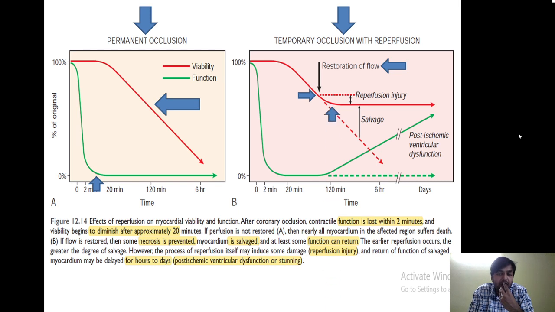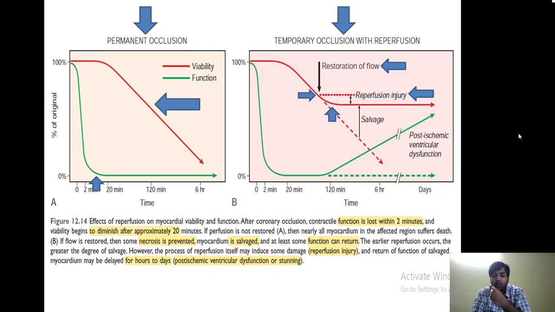What we see is that it is at a later point that the myocardium starts to recover. So there is this portion in between the restoration and the actual amount of myocardial tissue that is saved, and this amount of tissue that is lost is because of reperfusion injury. Some amount of tissue will undergo irreversible injury even after the flow of blood has been restored. This type of injury is called reperfusion injury. This injury has occurred because I have restored the blood flow. That is why it is called reperfusion injury.